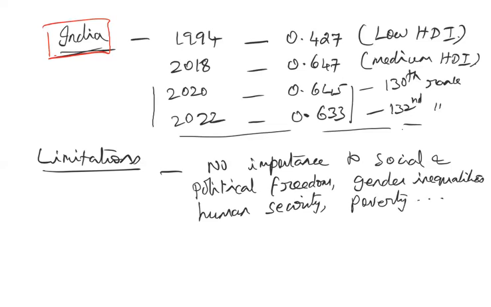Some economists pointed out that it is pointing out only one aspect of human development of a particular country. So you cannot find out everything. It is also not a complete measure. So those are all the limitations. But recently, this human development index is being used by most of the countries as an alternative to GDP. It is a widely popular measure apart from the GDP or GNP of the country. Okay, so that is the Human Development Index.